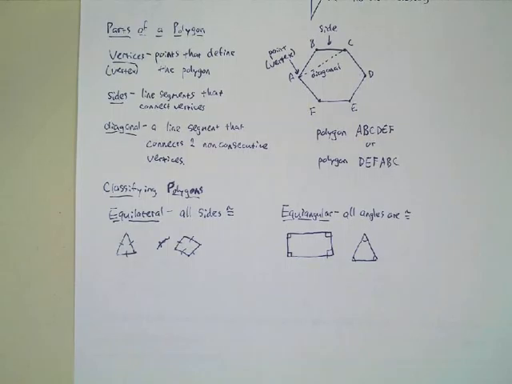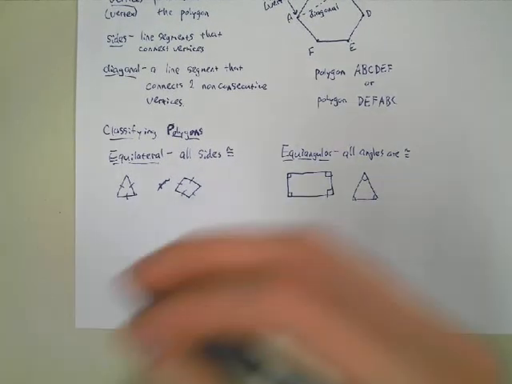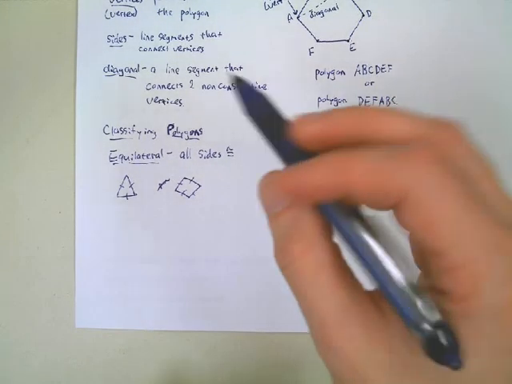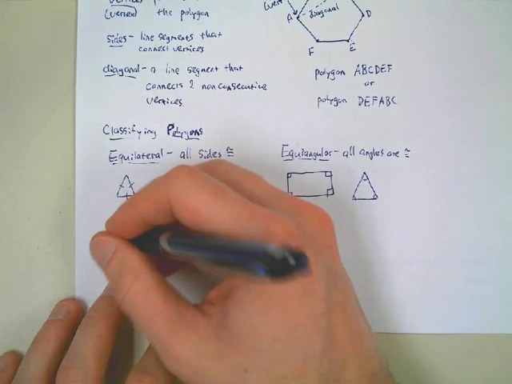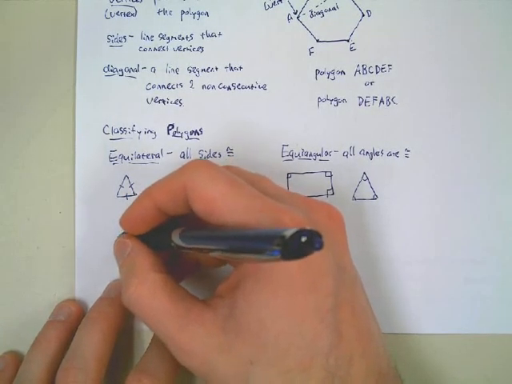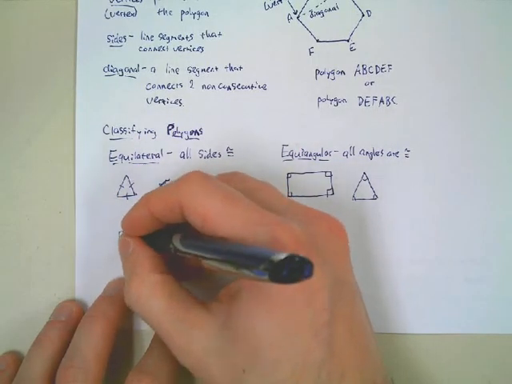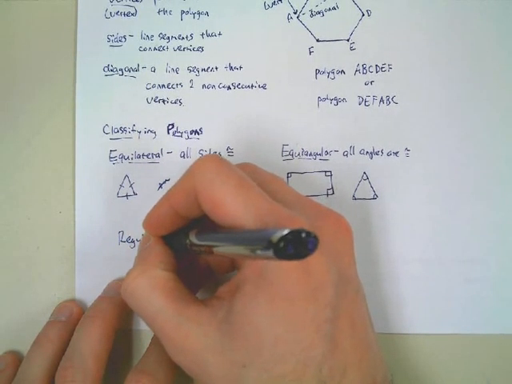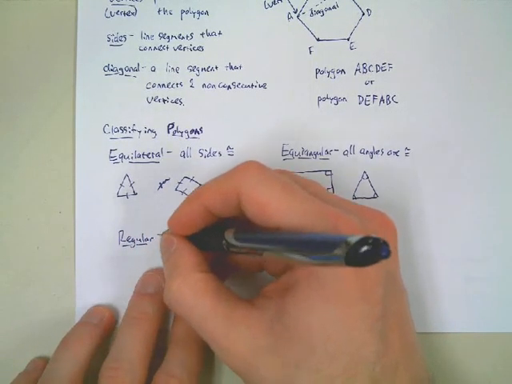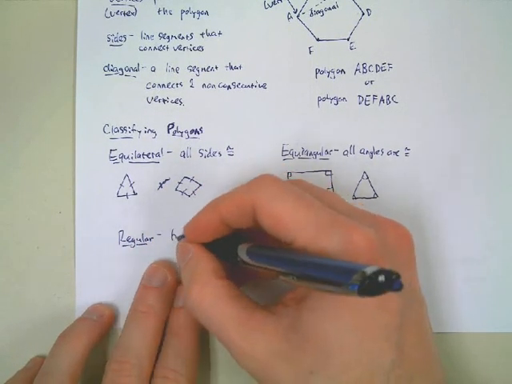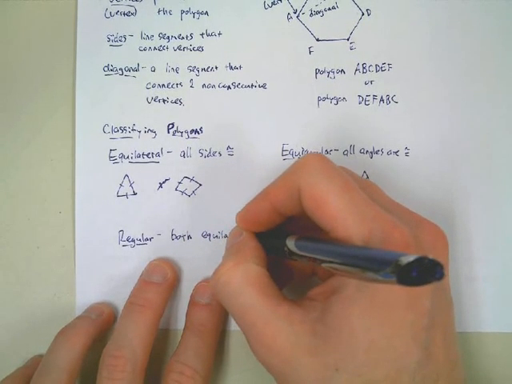All right. And then, lastly, if a shape is both equilateral and equiangular, what do we call that? You guys remember? It's kind of a weird name to call something that's so special. We call it regular. So if a polygon is regular, it's actually very special. Okay? It's both. Can it be both, equilateral and equiangular? Of course.